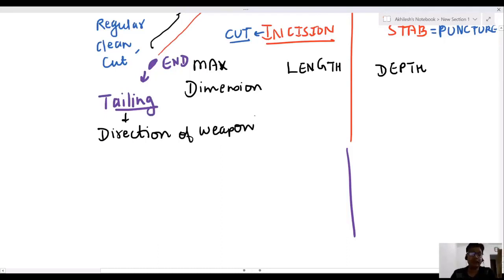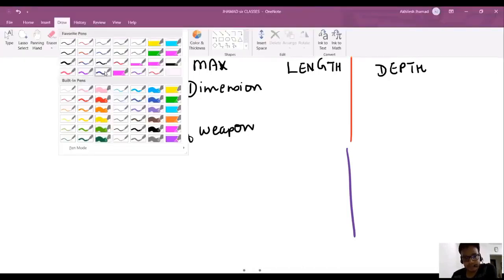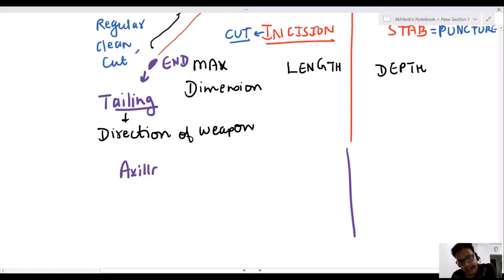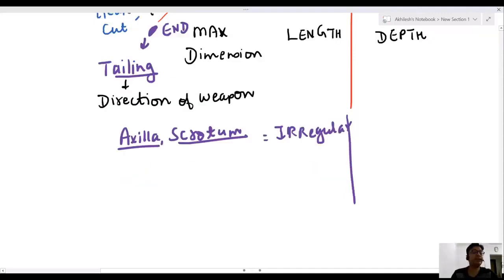But sir, as I told you, margins are regular and clean cut, but there are two sides which are axilla and scrotum. When we have incised wound here, margins are irregular because axilla and scrotum are very relaxed tissue.